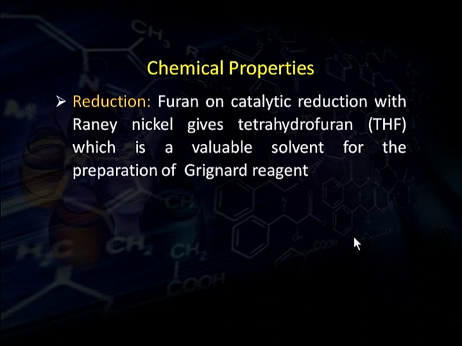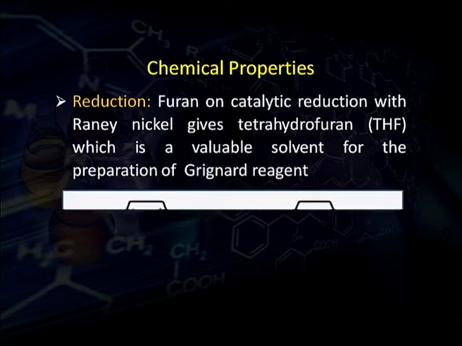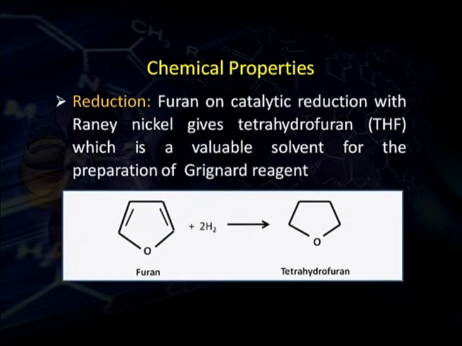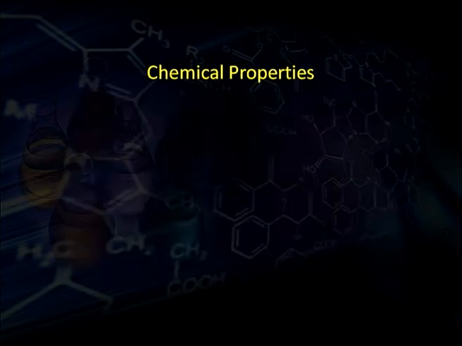Now, reduction. Furan on catalytic reduction gives different compounds with different catalysts. For example, when it is reduced by Raney nickel, all the unsaturated positions get saturated with hydrogen and we get tetrahydrofuran. Tetrahydrofuran is a very valuable, very important solvent in organic preparations, particularly in the preparation of Grignard reagent.